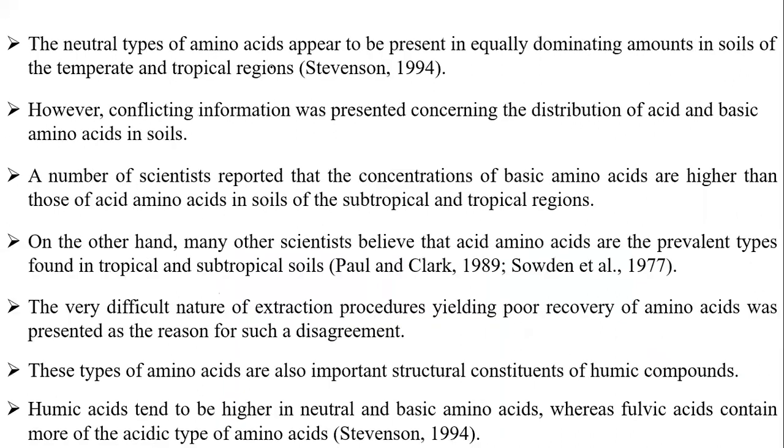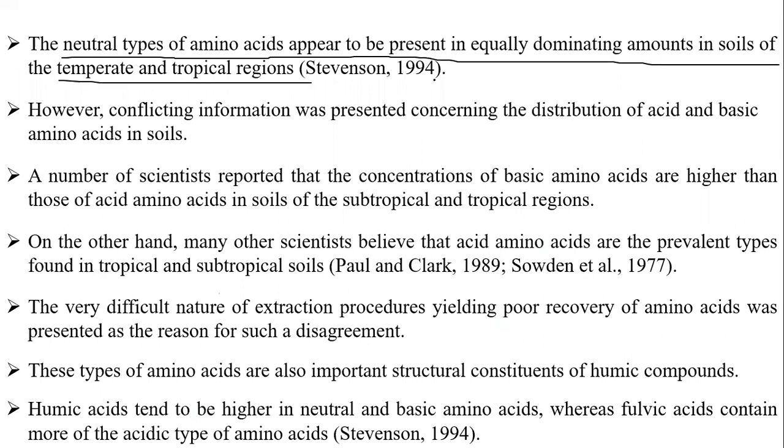This is another division. Now we will see that neutral types of amino acids appear to be present in equally dominating amounts in the soils of temperate and tropical regions. Remember this line. However, conflicting information is presented concerning the distribution of acidic and basic amino acids. There are different opinions in the scientific community. There is some conflict regarding this statement.